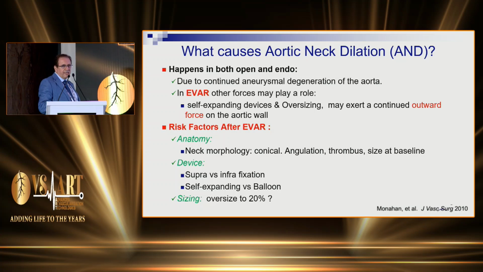We have some anatomical factors like neck morphology, conical angulation, thrombosis, and size of the neck at the baseline. The device type: are we using a device with a suprarenal versus infrarenal fixation? Are we using self-expandable versus balloon expandable stent at the fixation area? And how much are we oversizing?